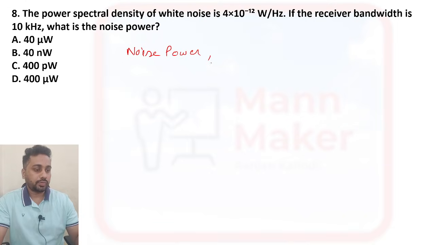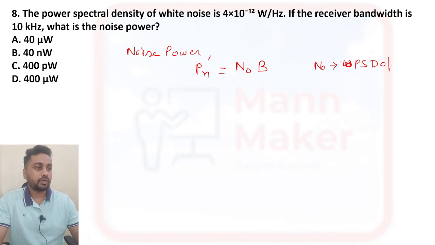Noise power we denote as Pn, and this will be N0 times B, where N0 is your power spectral density, PSD of white noise, and B denotes bandwidth.